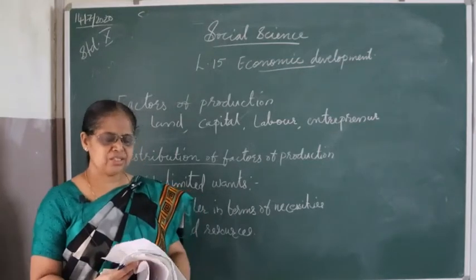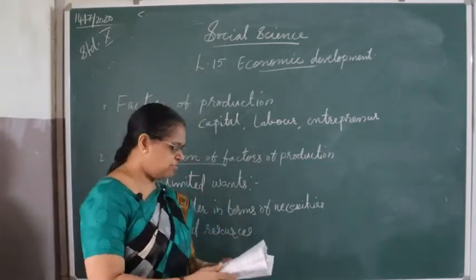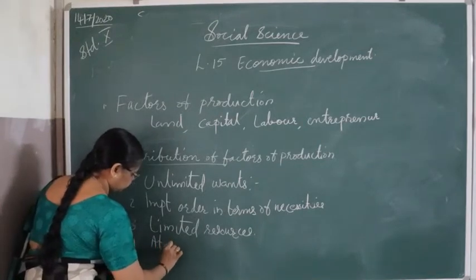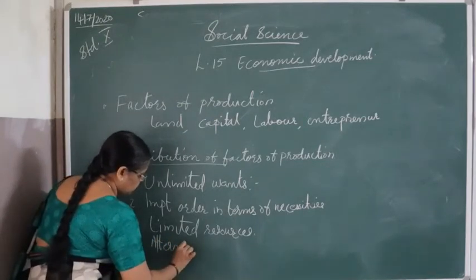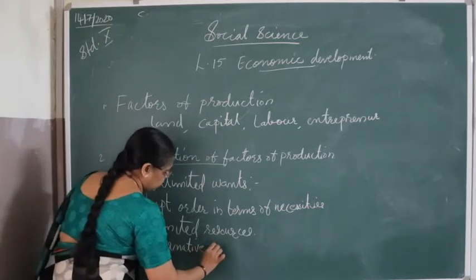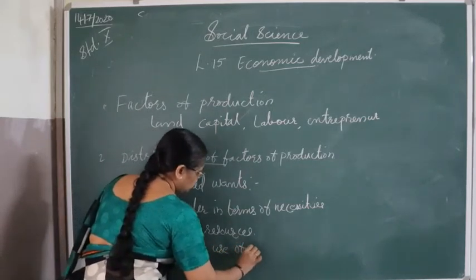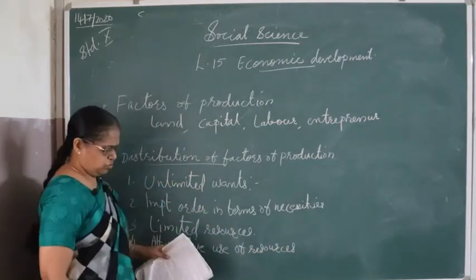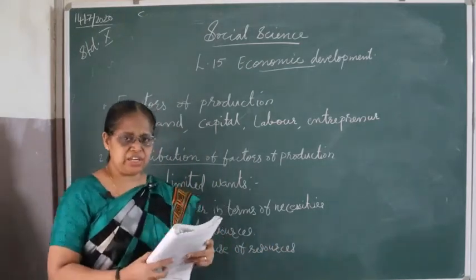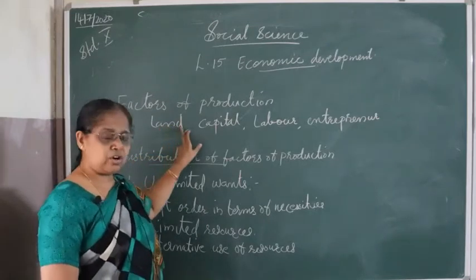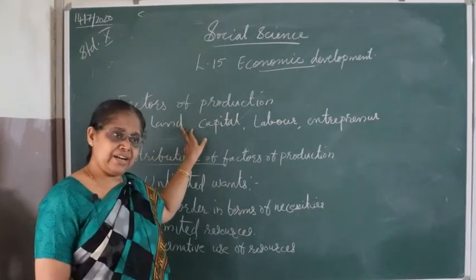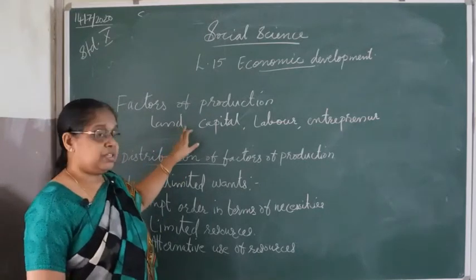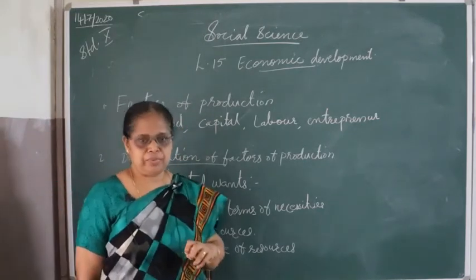Then the last one is the alternative use of resources. The fourth one is alternative use of resources. We already have seen that land is a factor of production. We need land for each and everything, but we cannot use the same land for all purposes.